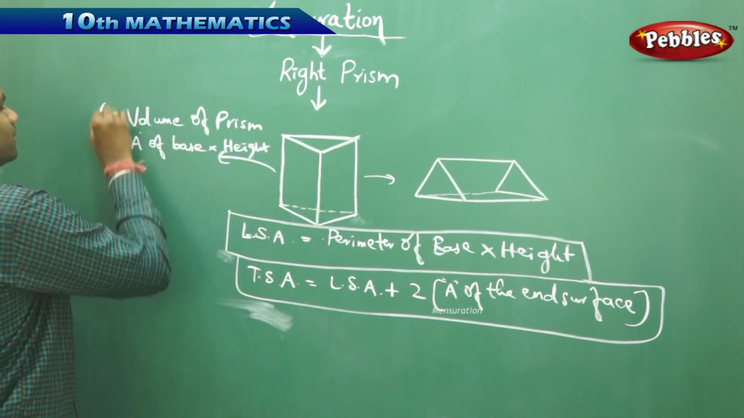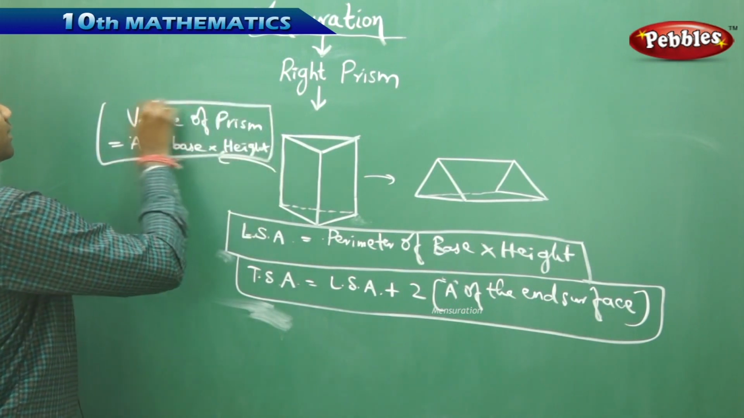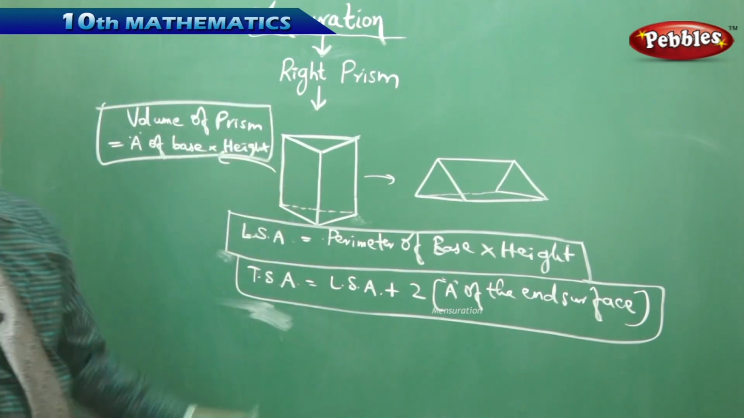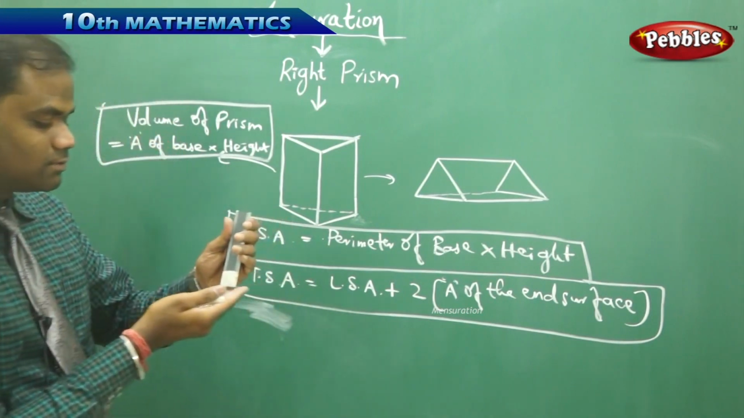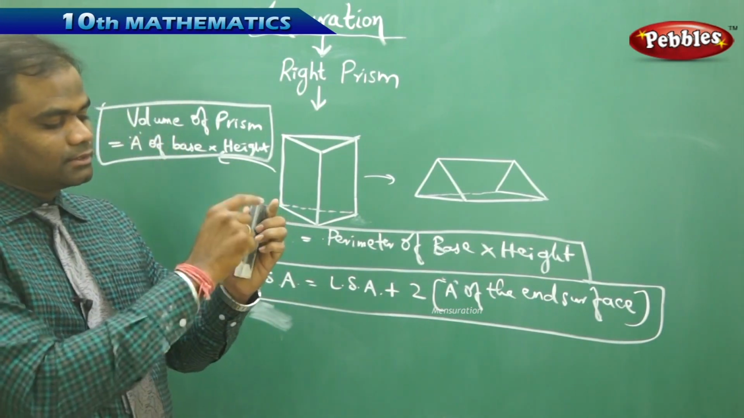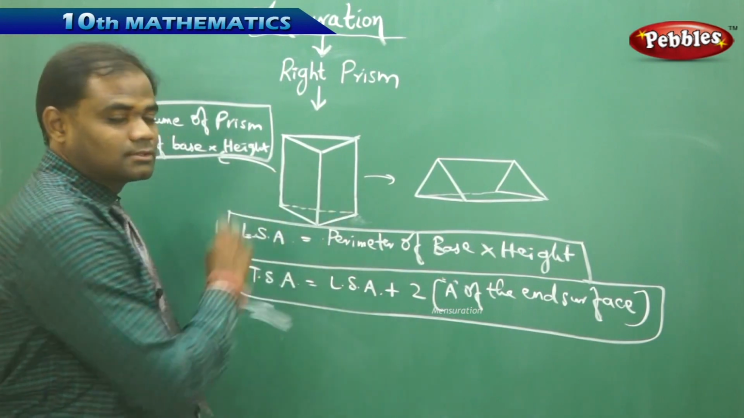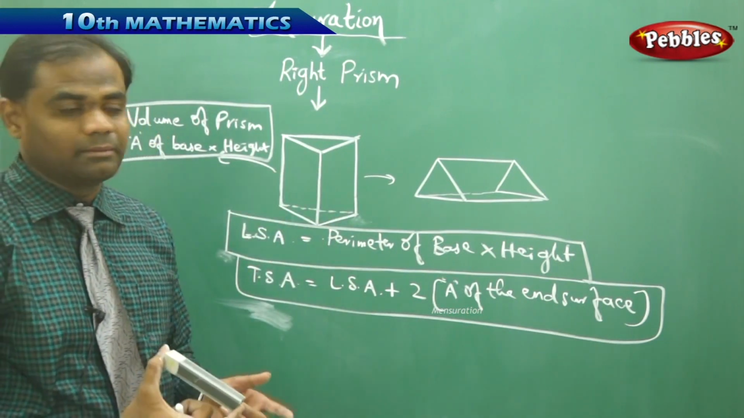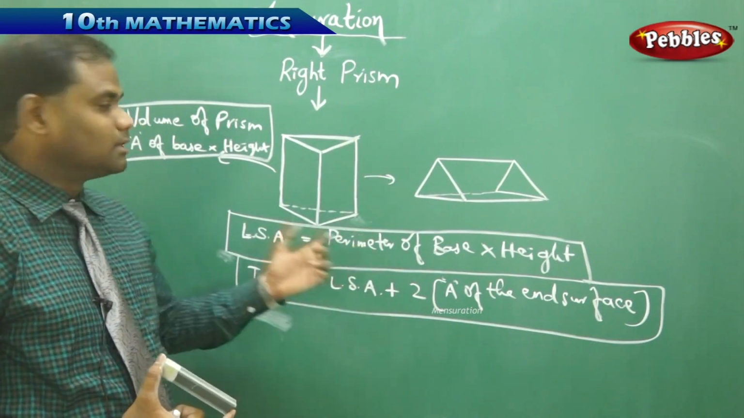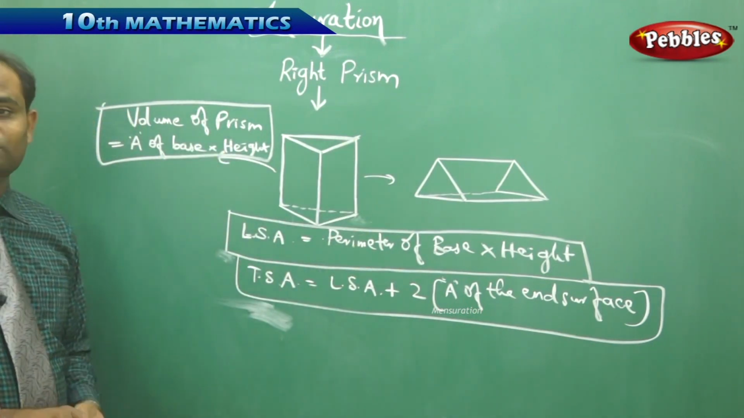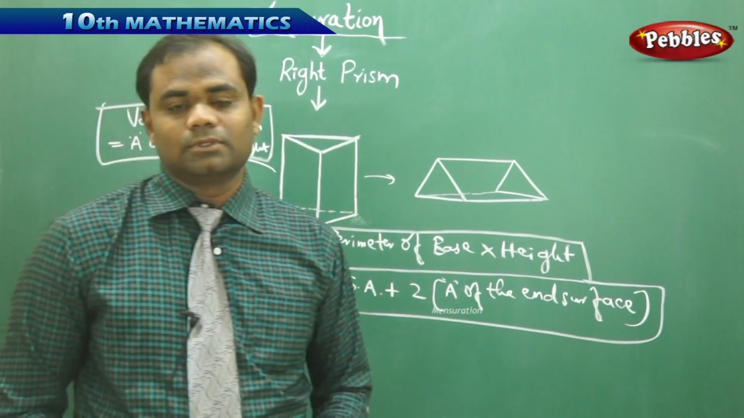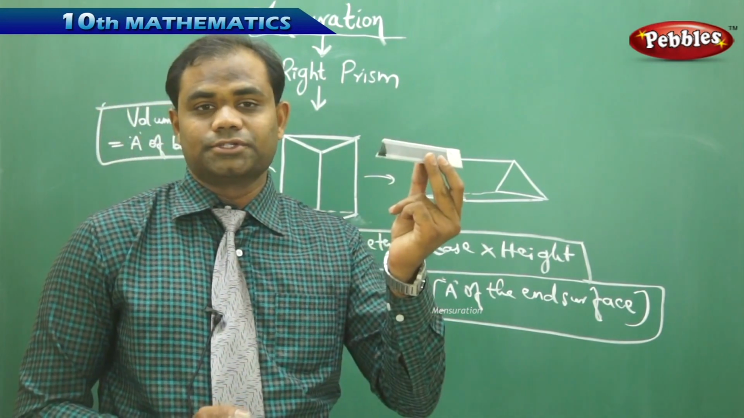This is the formula which we generally use in finding the volume of a prism, which is the area of the base, which is a triangle, and the height, which is the length of one of the rectangles. So the area of the base, calculated with the respective dimensions, and the height multiplied gives me the volume of the prism. The prism which is in this shape.